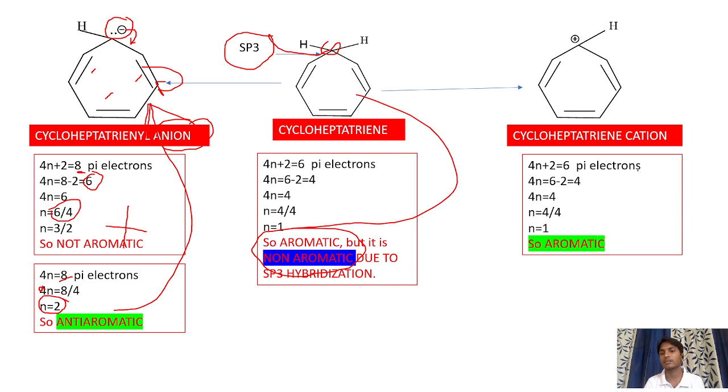Then cycloheptatrienyl cation. Apply the 4n plus 2 rule. There are only 3 pi bonds, then 6 electrons. 6 minus 2 is equal to 4, 4n is equal to 4, n is equal to 4 by 4, that is finally n is equal to 1. Then the compound is aromatic in nature.